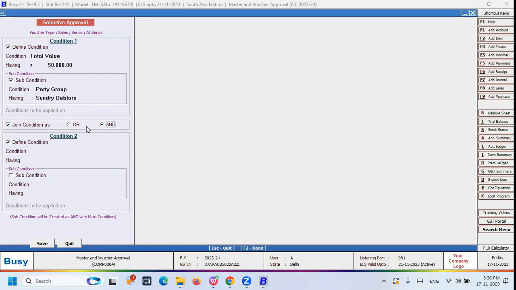But or means if condition 1 is true, or else condition 2 is true, any one is true, then the or condition is applied. So this type of selective approval you can do by yourself. That configuration is available. It is a very useful feature. So after doing this, you can save it.